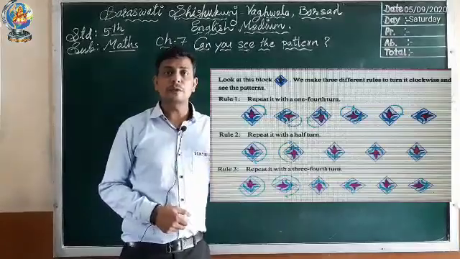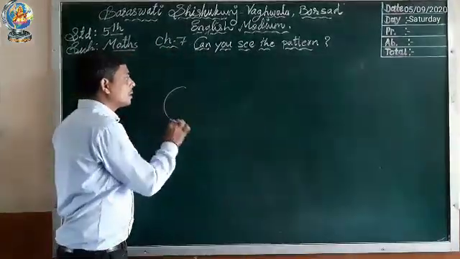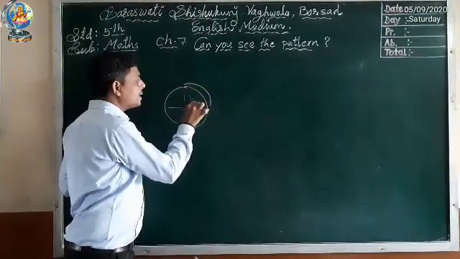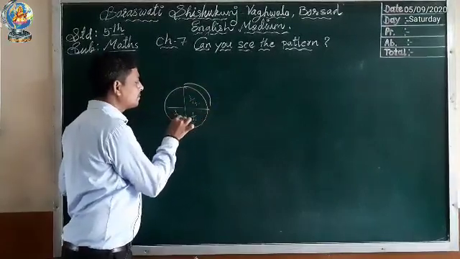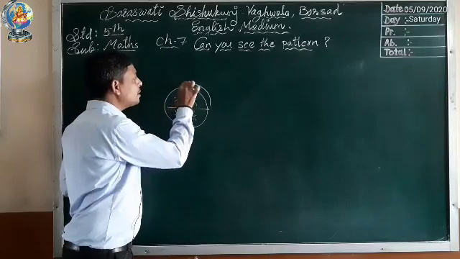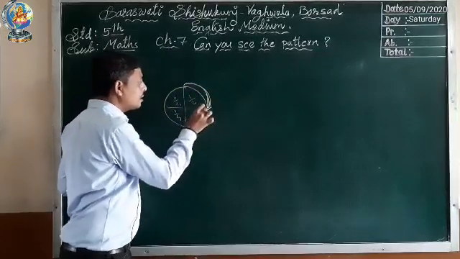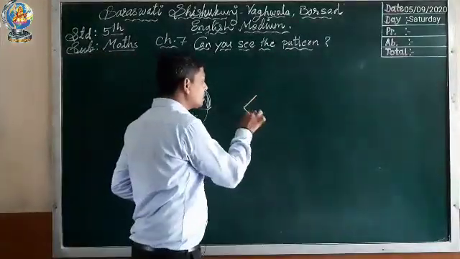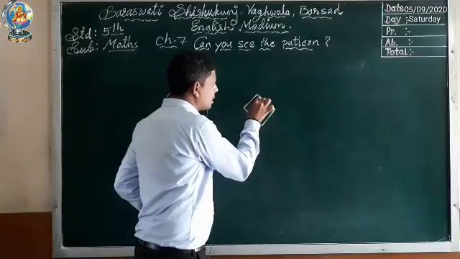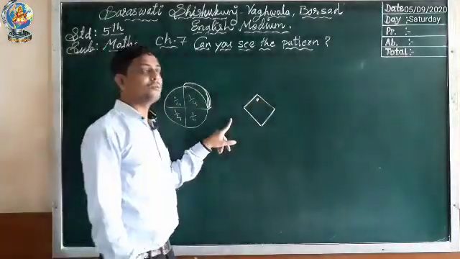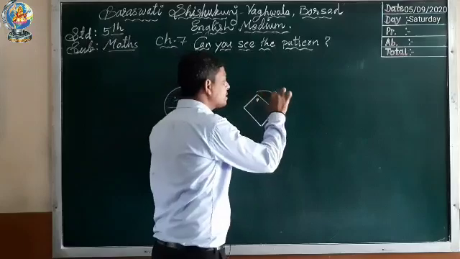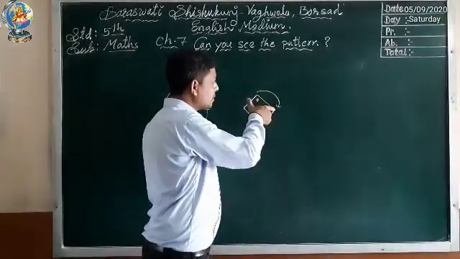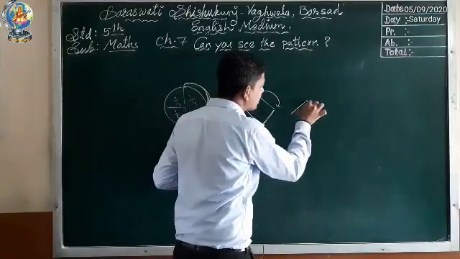Before we rotate a 1/4 turn, let us understand what is a 1/4 turn. So this is a whole. When we divide this whole, we know that every part is 1/4. So when we rotate from here to here, here to here, this is called a 1/4 turn. So here we have a figure like this. When we rotate this figure by a 1/4 turn in clockwise direction, this circle will come here, means this figure will turn this side and it will look like this.